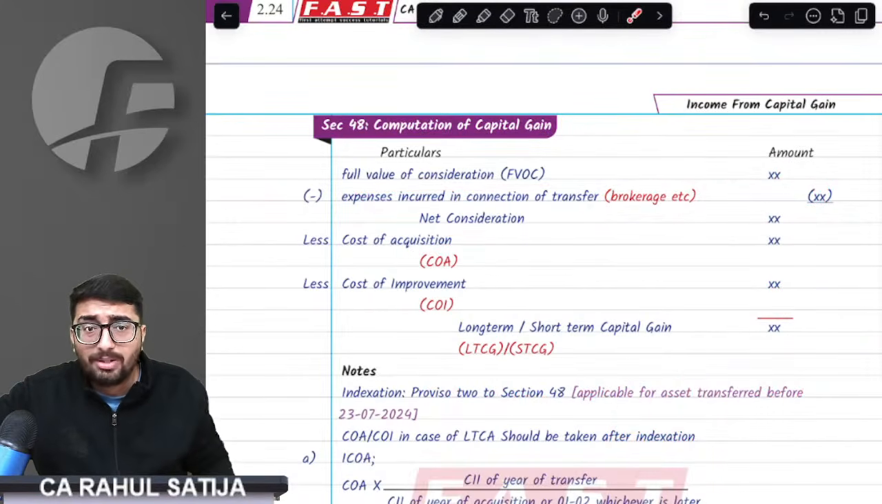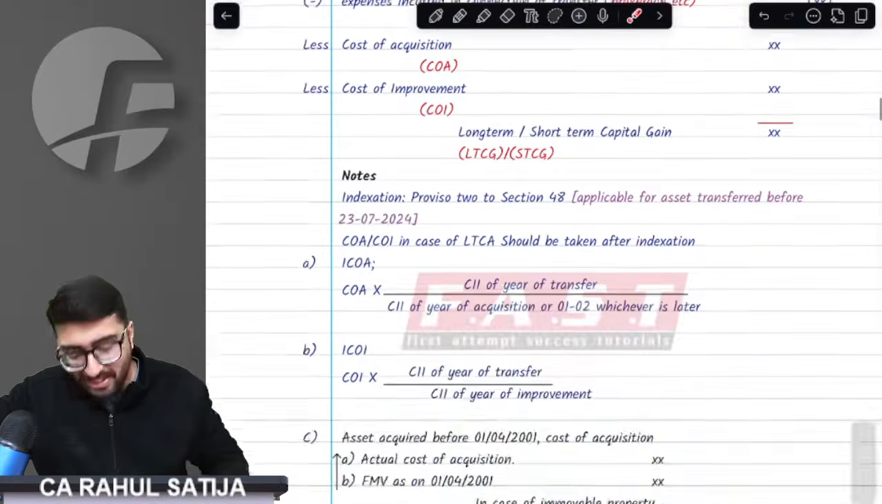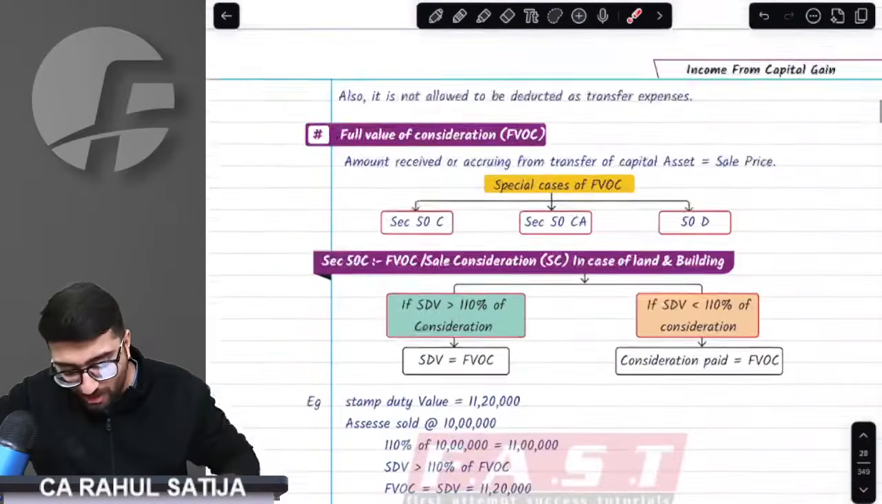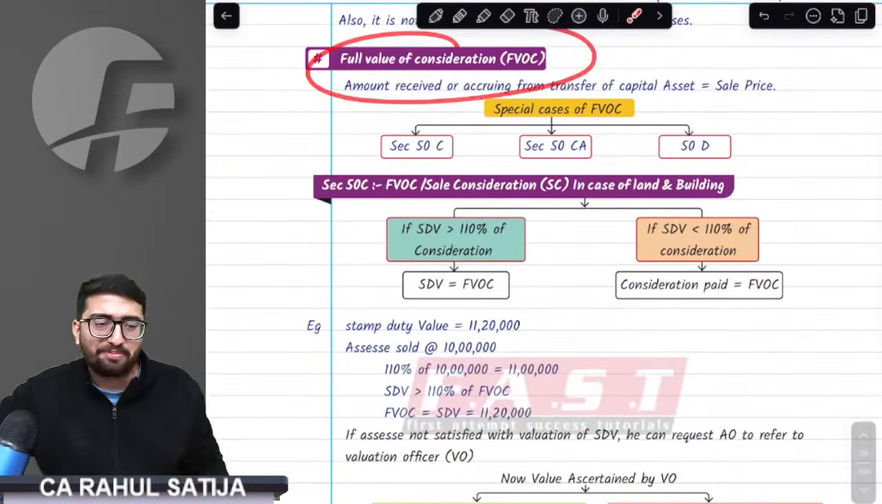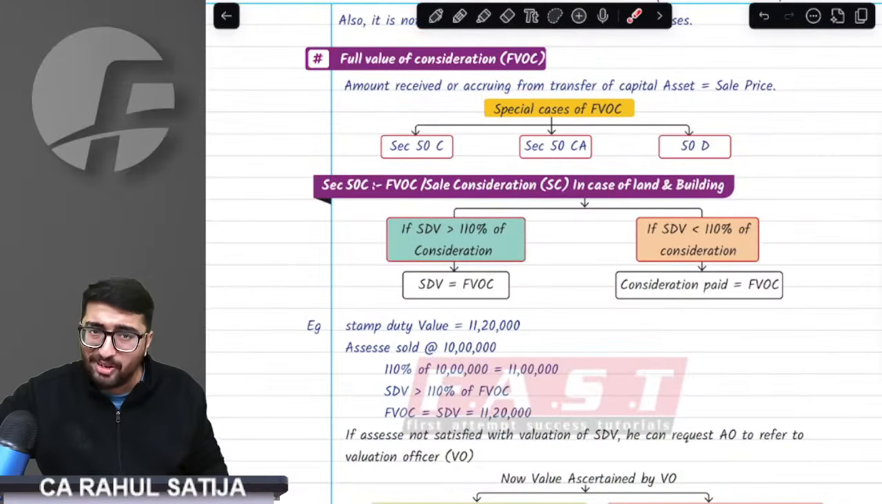Now, in this entire process, how do we arrive at full value of consideration? How do we arrive at cost of acquisition? That is a point of concern. That is an important point worth discussing, and for that matter, come on to the topic of full value of consideration. Sir, at CFN level, you are teaching us how do we compute full value of consideration? Yes, it is a worth discussing point.